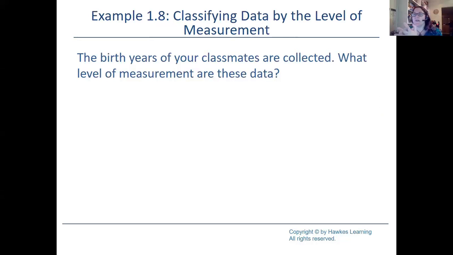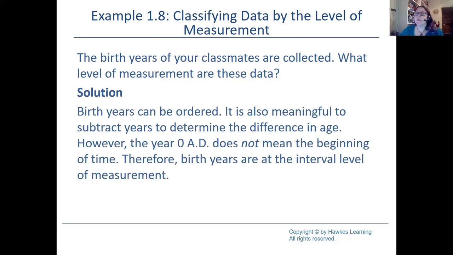So let's take a look at this. The birth years of your classmates are collected. What level of measurement are these data? Well, let's think about that. Birth years can actually be ordered, right? It's also meaningful in that we can subtract years to determine a difference in age. Now, one thing you do want to be a little careful of is that the year 0 AD does not mean the beginning of time. So therefore, birth years are considered to be an interval level of measurement.